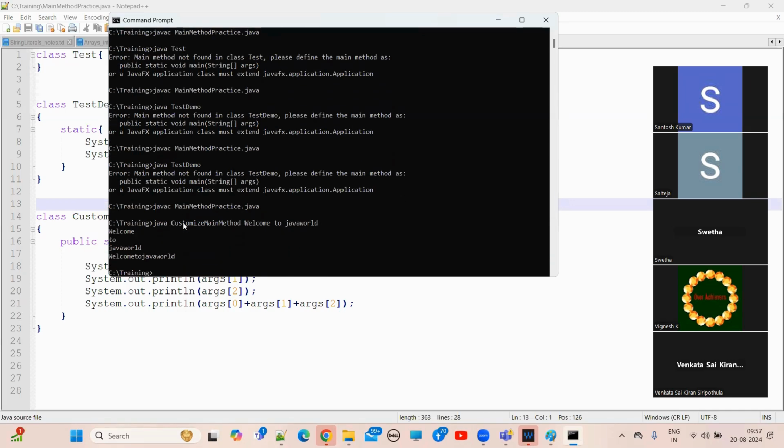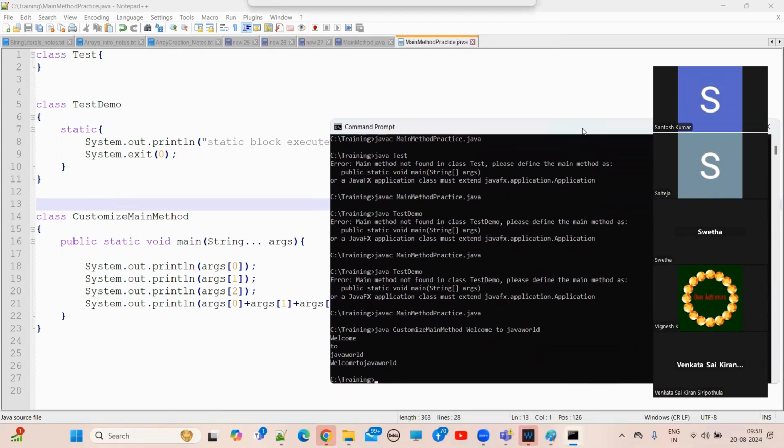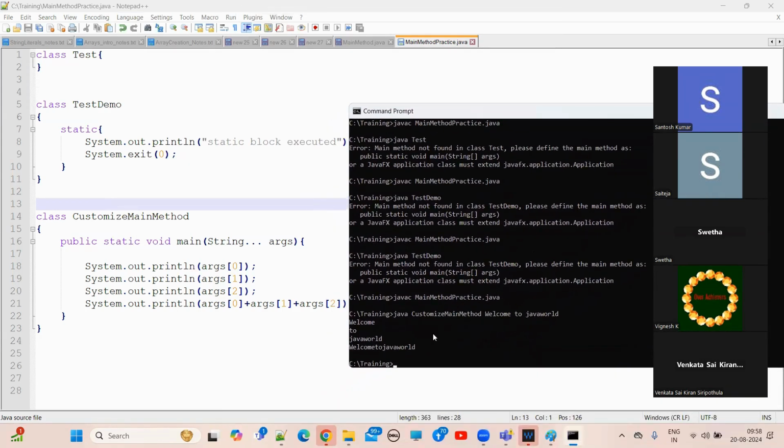If you see the output, what output are you seeing? Welcome is one output, to is one output, Java world is one output, and welcome to Java world is one more output. Understand? Why? If you see the Java program we have written, System.out.println of args of 0, right? So here args of 0 means what, guys?